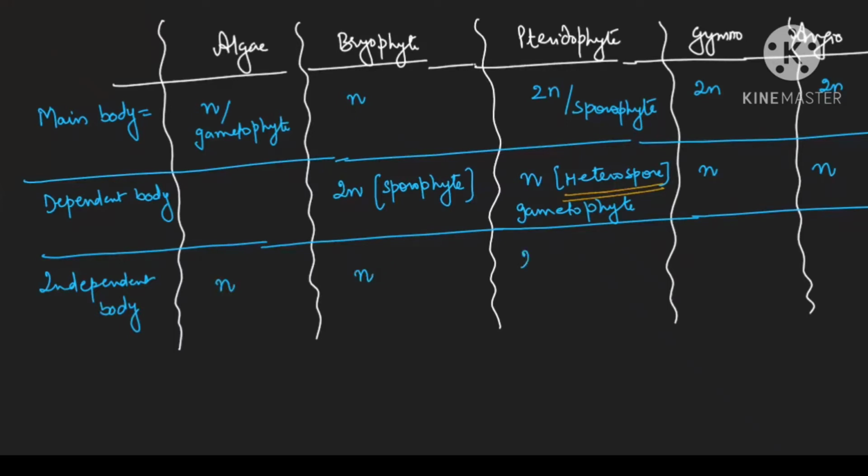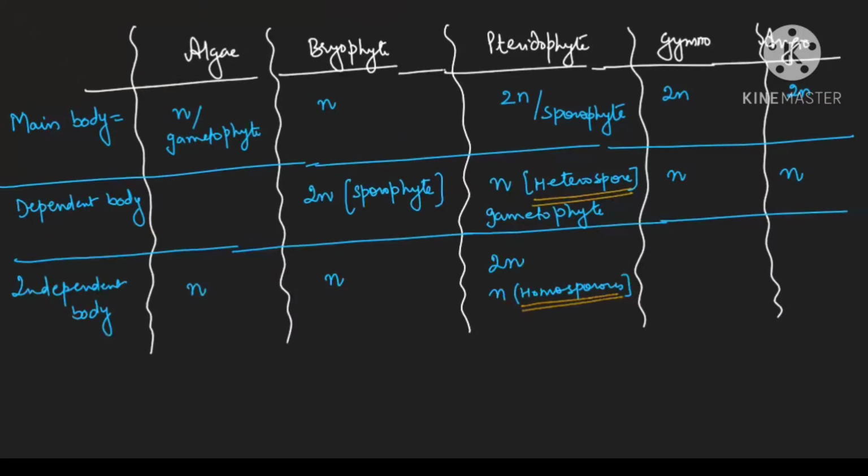Here the independent is 2N as well as N in case of homosporous. In homosporous, N will be independent. Please remember it carefully, beta. Here only, in this homosporous, N is independent, and that homosporous N means the homospores which are making the N body. That N body is known as prothallus. We will be studying further. Okay, beta. Here we call that body prothallus, but here you again come back. Again, the independent body will be the main body only.